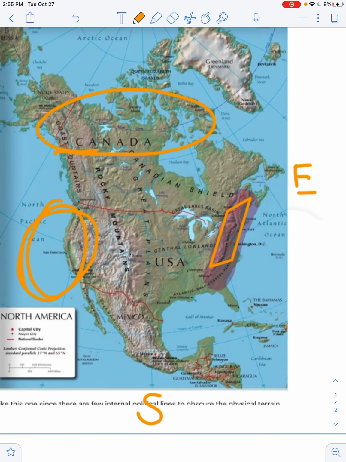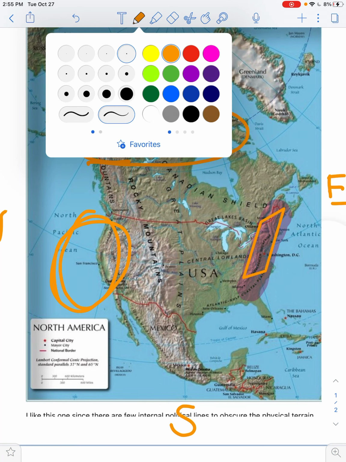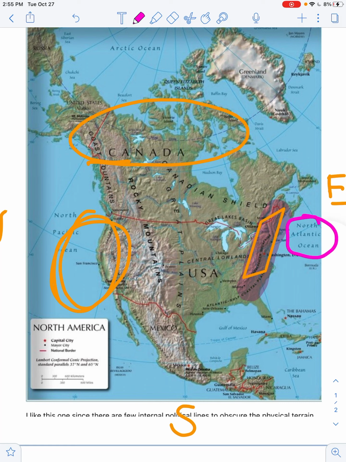Now, using the information that we just learned and looking at this map, okay, take a minute and look at this map. You now have to select between the Atlantic Ocean and the Mississippi River, okay? Keep in mind that the colonies were somewhere over here, okay? And select, were they near the North Atlantic Ocean or the Mississippi River?